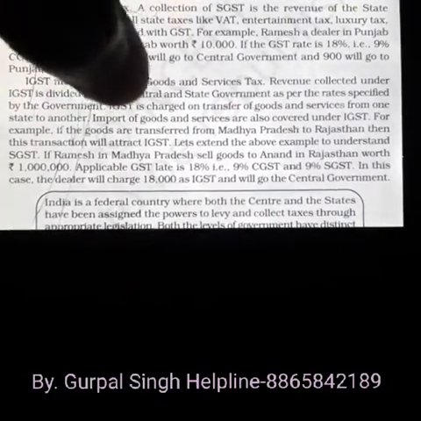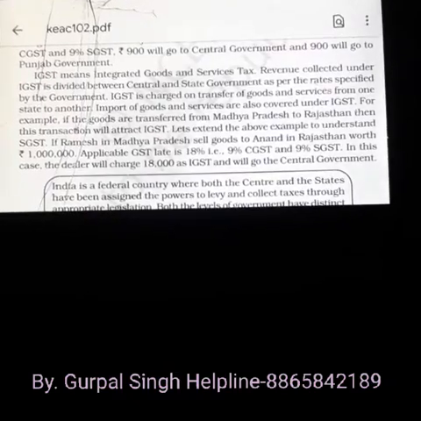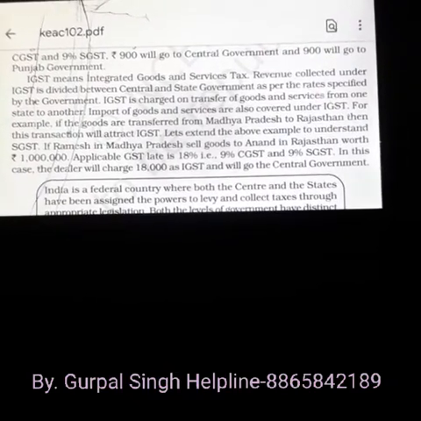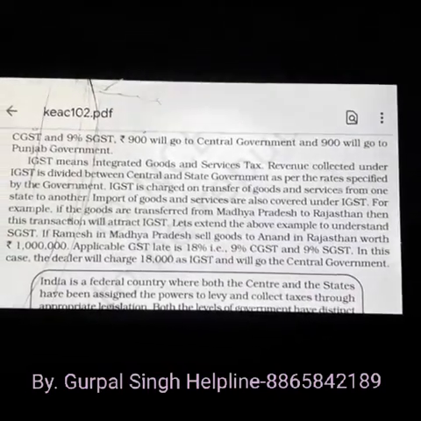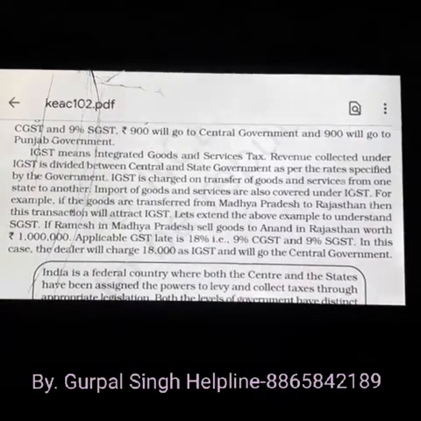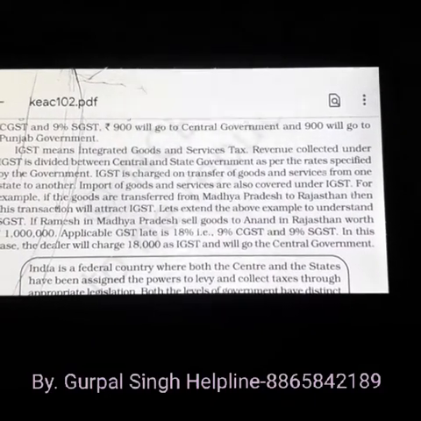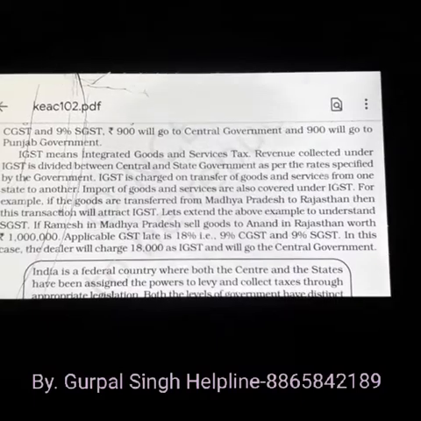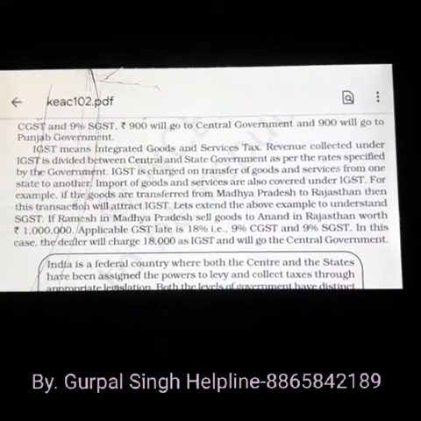So for example, let us see the example. The question is saying: if the goods are transferred from Madhya Pradesh to Rajasthan, then this transaction will attract IGST. Means whenever goods are transported from one state to another, here goods are going from Madhya Pradesh to Rajasthan, then IGST will be charged.